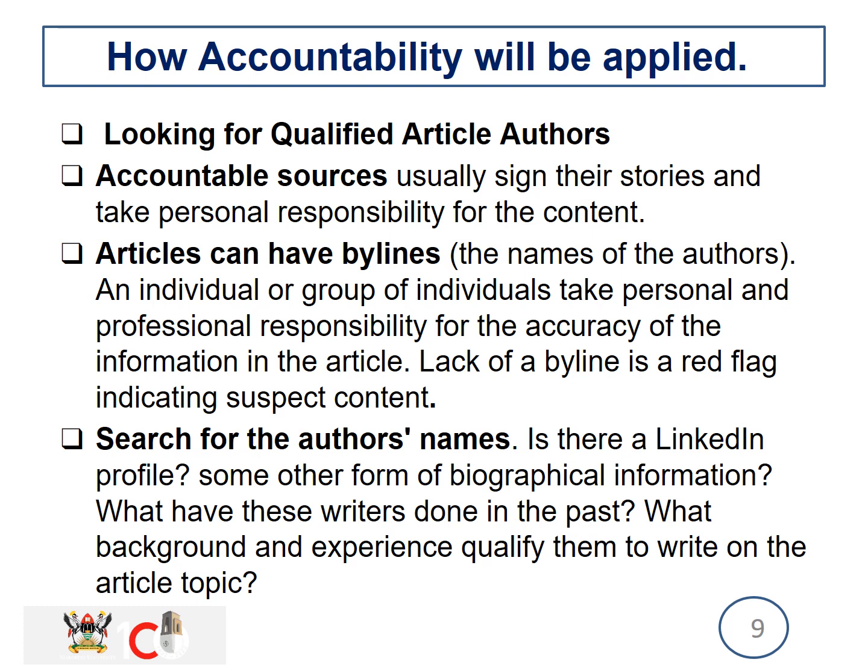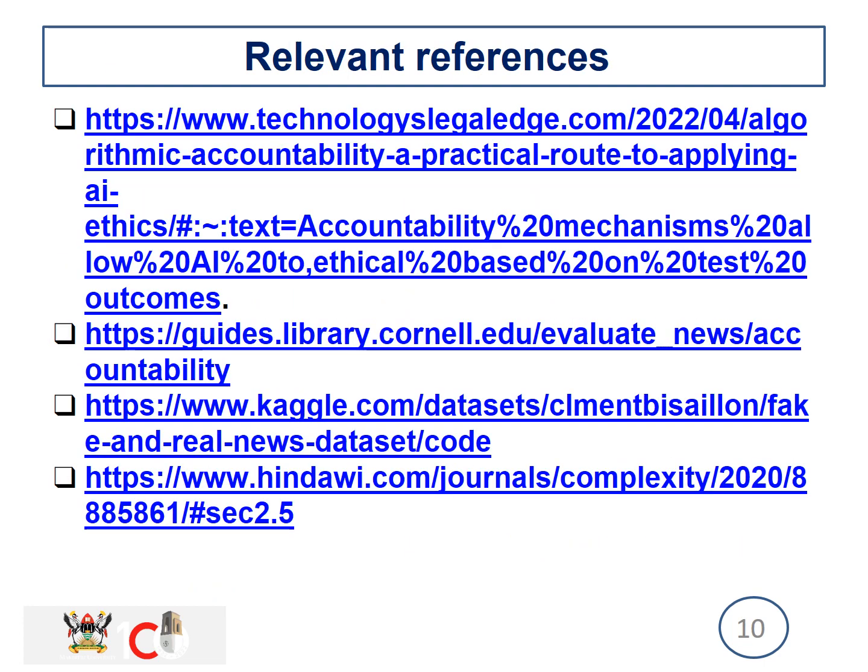And I can also provide a way of searching the author's name. If there is any linked profile or some other form of biography information, I can provide that with the article. So when people find the article, they read the information about it and the authors who wrote it, and they can understand. And these are the relevant references of my work.